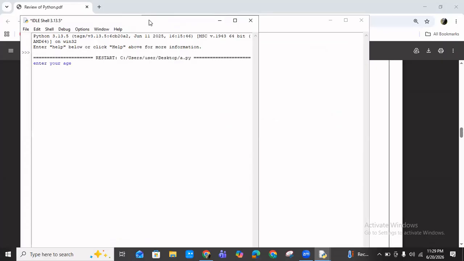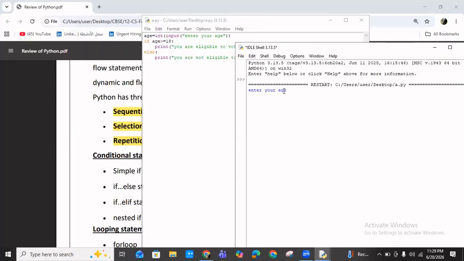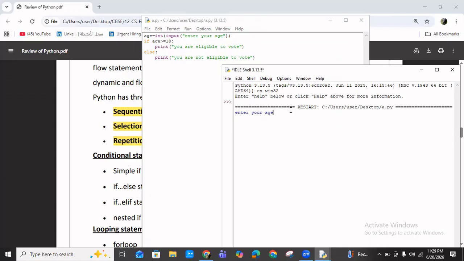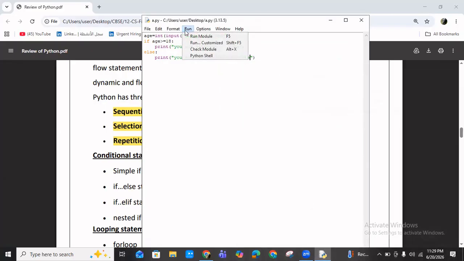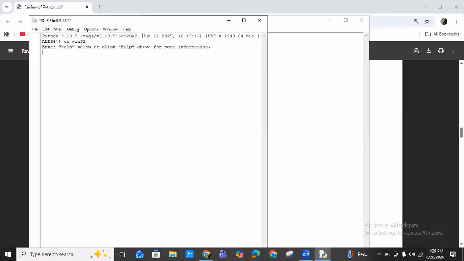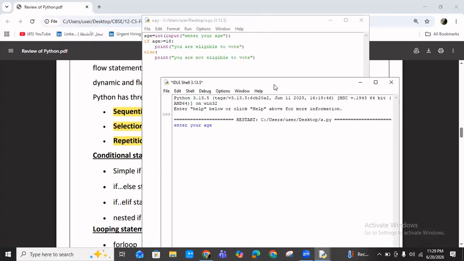So you can see here, enter your age. The program is asking for the age. So I'm giving a greater value, 25. So you can see the output. You are eligible to vote. Okay. Next, one more input I am giving. I'm going to give a value below 18. So I'm giving 14. So what will the program print? You are not eligible to vote. See, we can check the output. You are not eligible to vote.